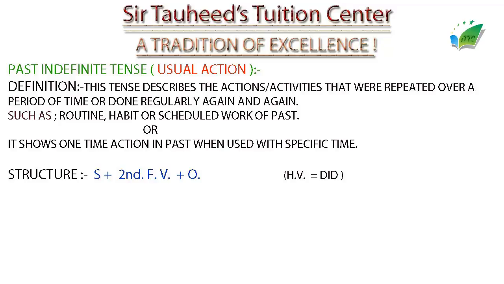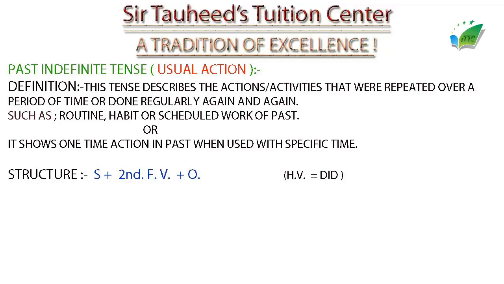If in any sentence the specific time is given, then this kind of sentence gives the meaning of one-time action. Just like, I met him yesterday. It means that I met him only yesterday. It doesn't mean that I used to meet him again and again. I'm not talking about the repetitive actions in the past.